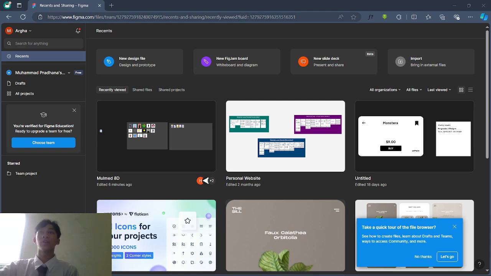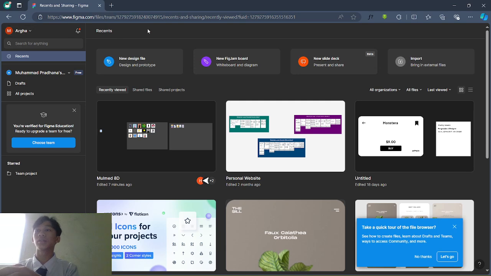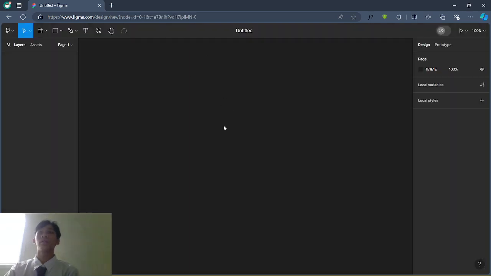Hello everyone, today I'm going to show you a tutorial on how to make an illustration on Figma. So let's just start. If you don't have a Figma account, you can make one. Just log in. First thing you need to do is create a new design file, just like that. For this illustration we are going to make a bird, but first let me show you how to log in to Figma.